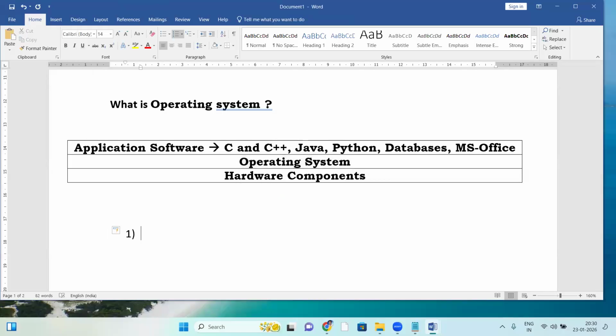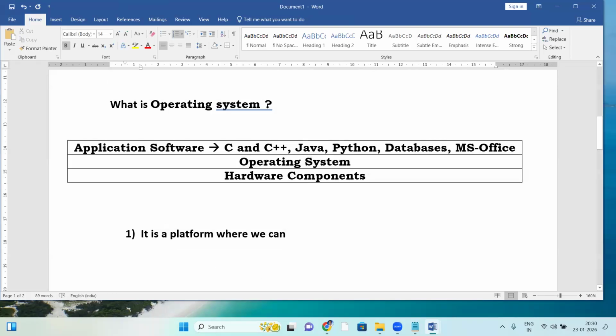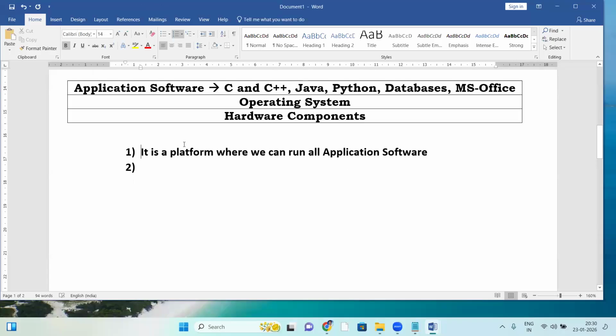So what is an OS? It's a platform. That's the simple answer. It's a platform where we can run all application software. So what is OS? Simple answer: OS is a platform where we can run all application software.